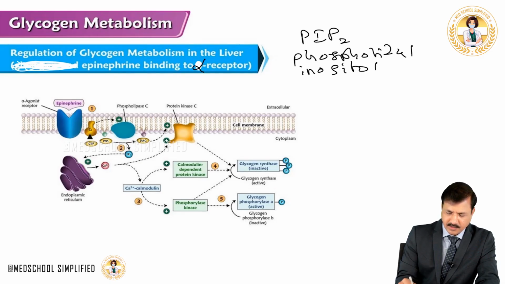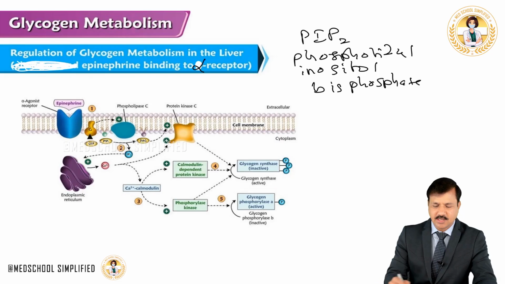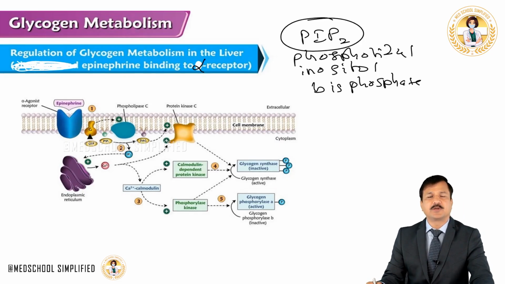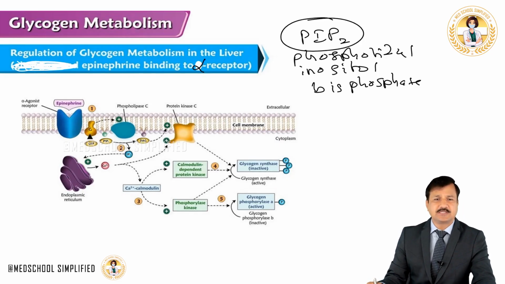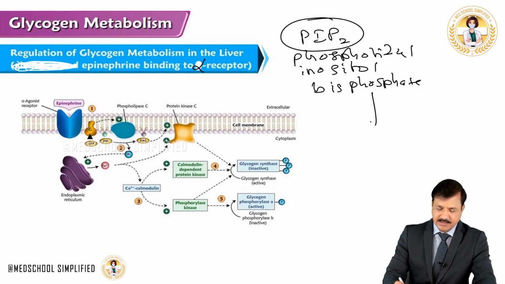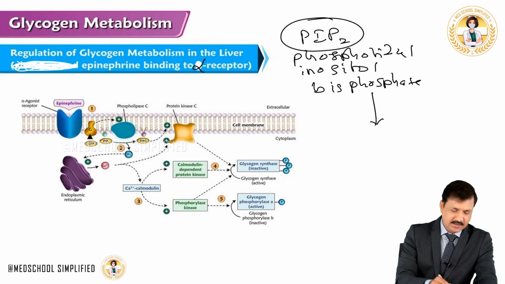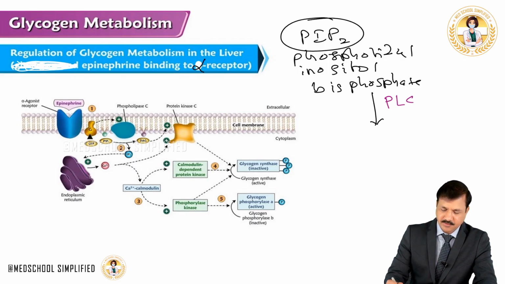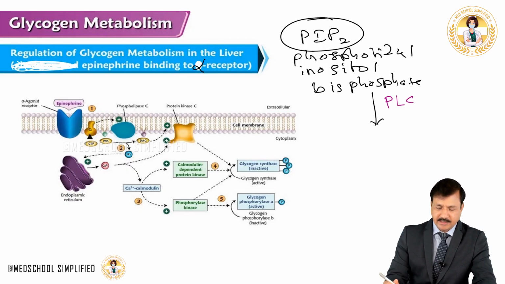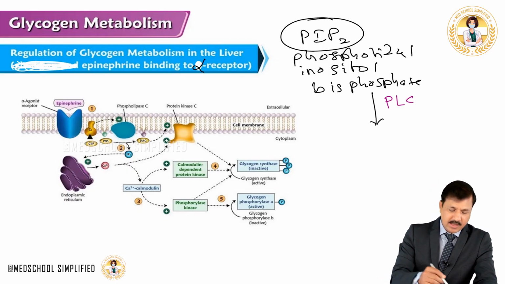Phosphatidyl inositol bisphosphate is a membrane phospholipid. So phospholipase C enzyme is going to break this phosphatidyl inositol 4,5 bisphosphate. So the enzyme is phospholipase C, PLC. It's going to break this molecule into IP3 and DAG.